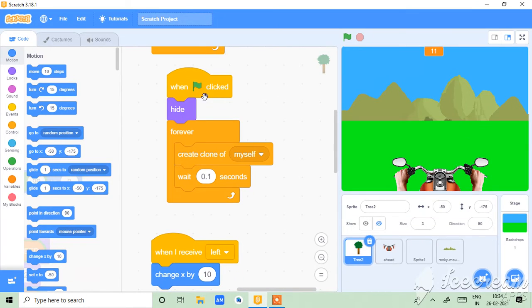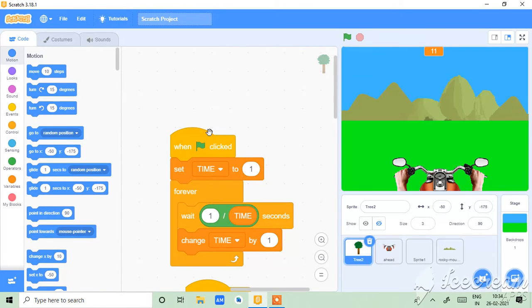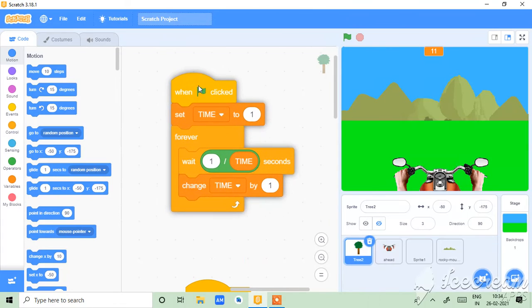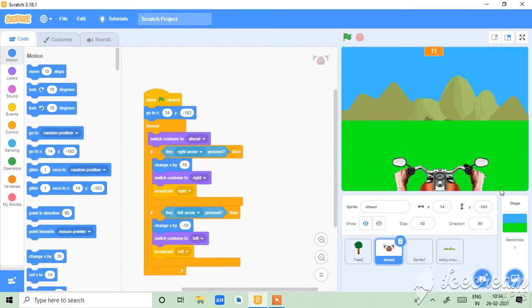And now this is when clicked. This is creating a clone, wait 0.1 seconds, and this is the most serious thing, that's the time. This is the timer code, and forever with the seconds, we divide it and change time by 1. Let's go ahead. I named this ahead.